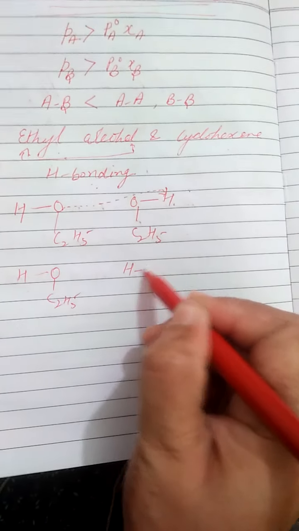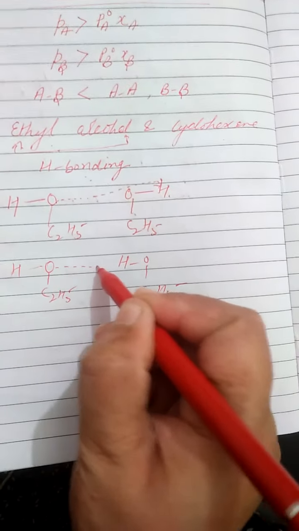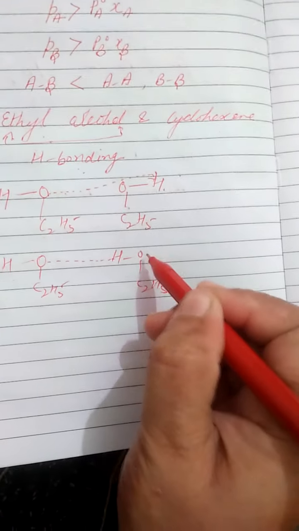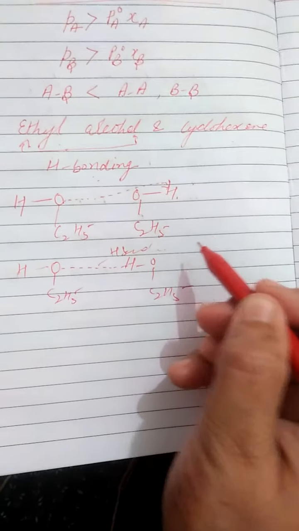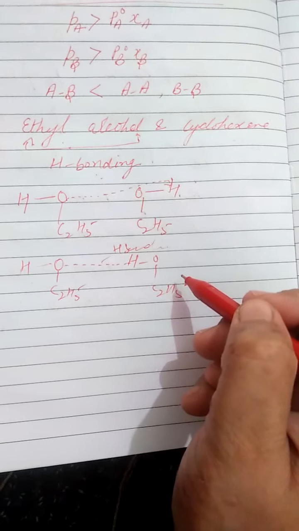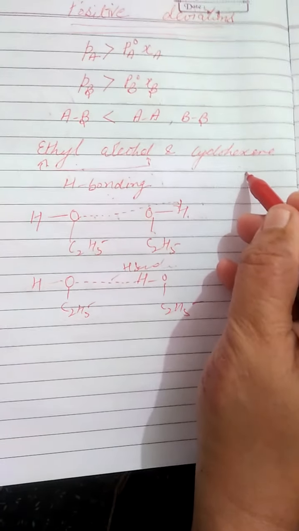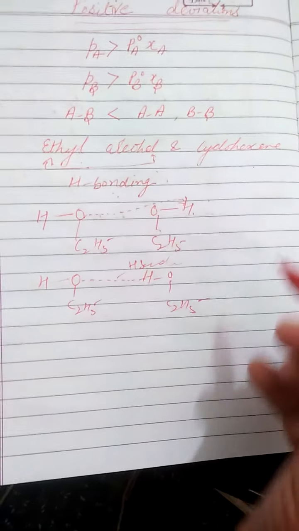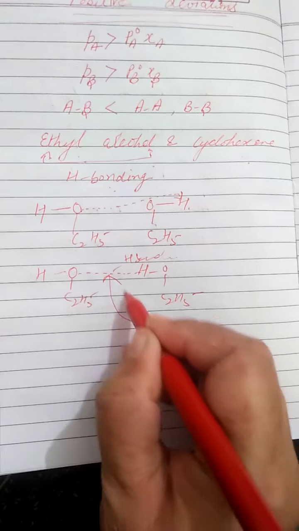C2H5OH or HOC2H5, right? So this oxygen is physically bonded with this hydrogen of the other ethyl alcohol, which is named hydrogen bonding, and we know very well ethyl alcohol has hydrogen bonding. When ethyl alcohol will be mixed with cyclohexane, what will happen? Now cyclohexane will interrupt this hydrogen bonding.